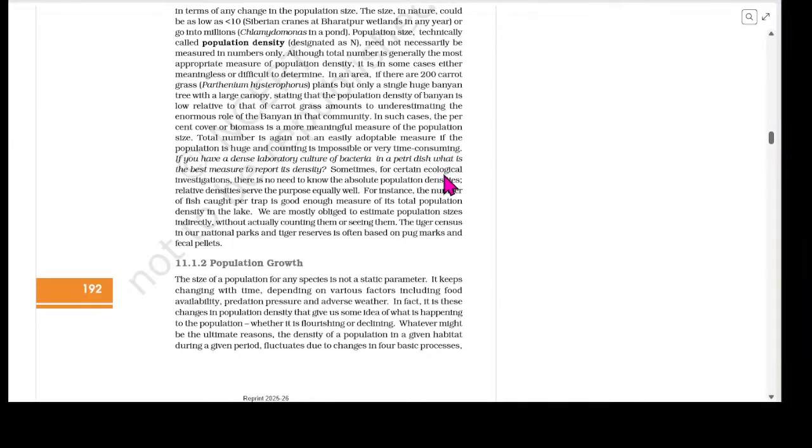Just wait, I have lost where I was reading. No worries, I can start from here.